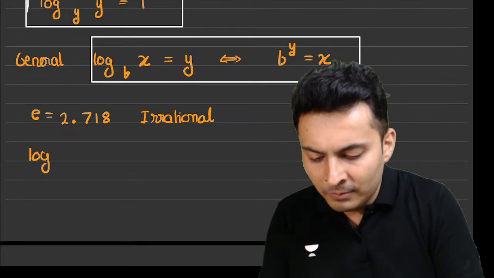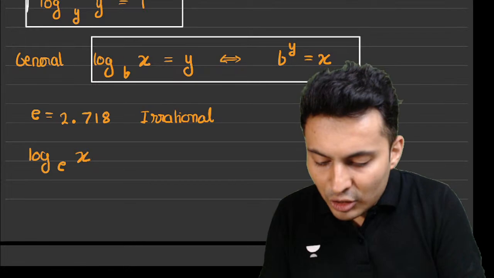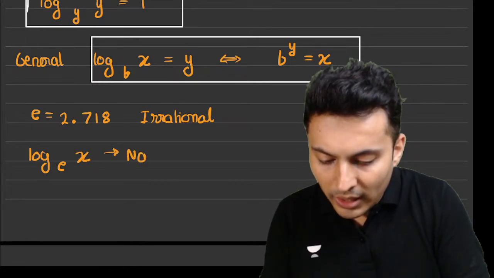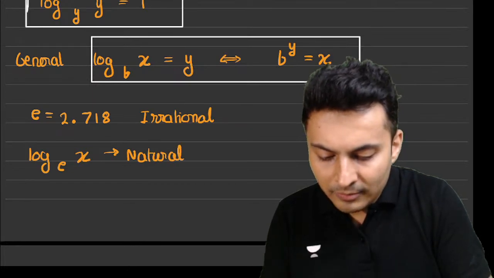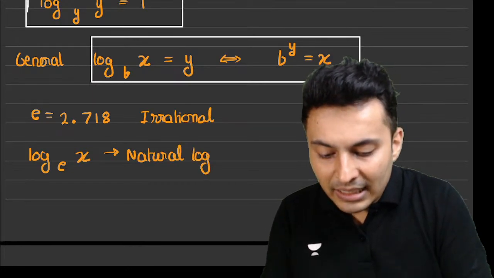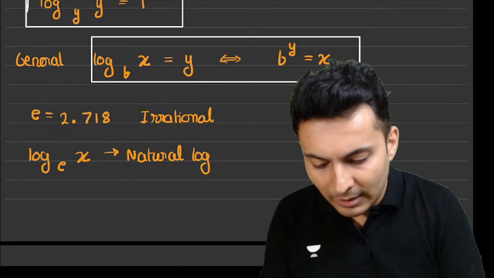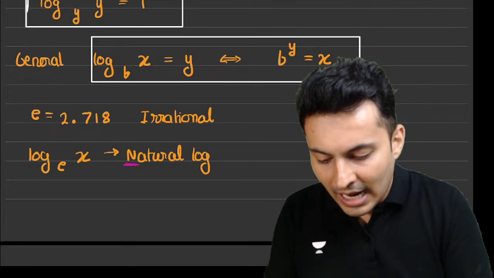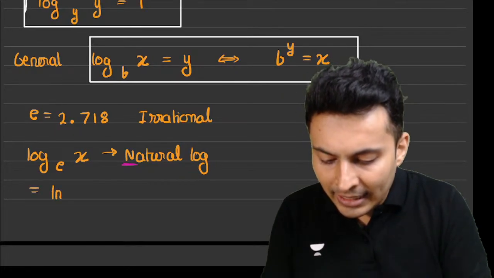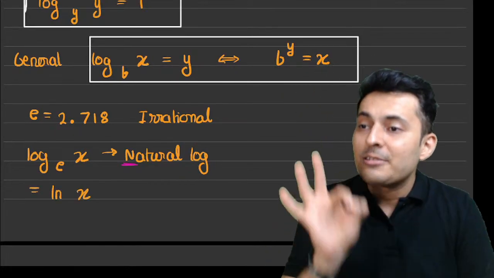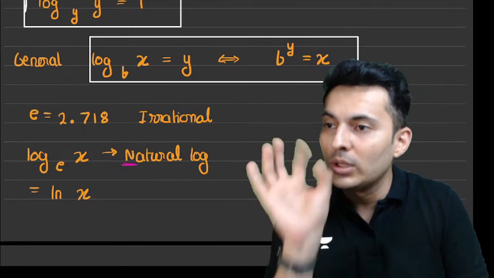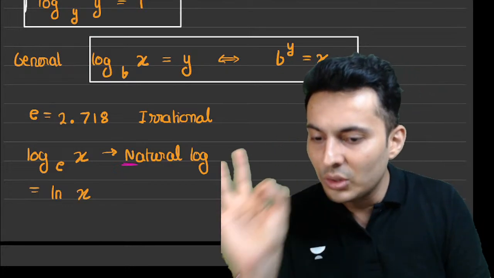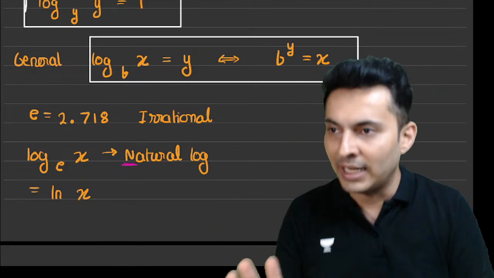When the logarithm of any number is to the base e, it is called the natural logarithm. That n word is taken a little bit more seriously. And you can just write it as ln of x. Ln x means the logarithm of x to the base e. Yes, keep this in mind.